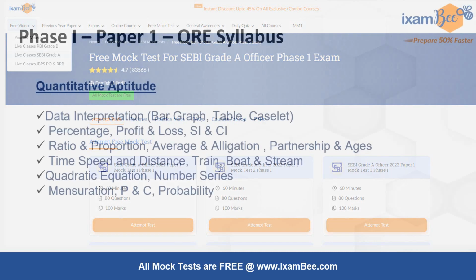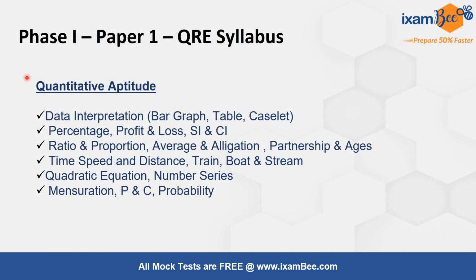Now moving on, let's discuss the syllabus. I understand quant aptitude mathematics is really difficult for law graduates because they left the subject maths after their 10th standard. So many students have a fear of quantitative aptitude. In this topic, there is data interpretation, percentage, profit and loss, simple interest, compound interest, ratio and proportion, average and allegation, partnership and ages, time, distance and speed, train, boat and stream, quadratic equation, number series, mensuration, permutation and combination, and probability.